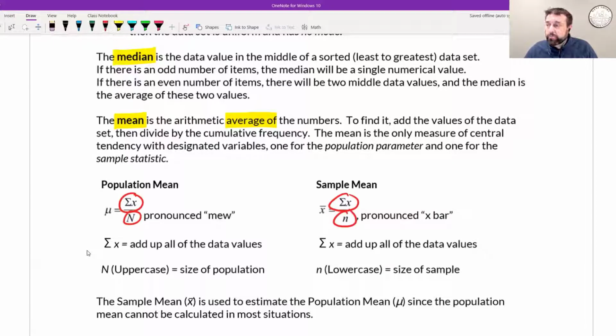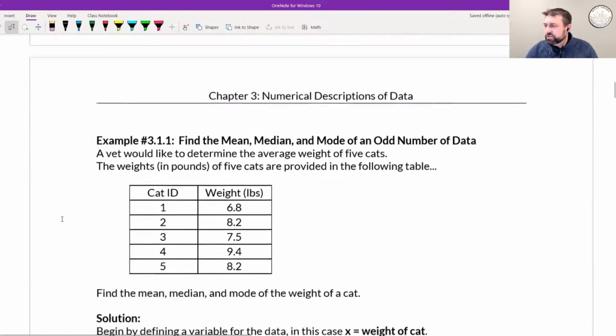Now, if you're looking for the mean of a population, which we will rarely do, then you use mu to represent the mean. Mu is the mean. And again, we won't use mu that often. Usually we'll use x because we are dealing with samples. When you're dealing with a sample, the mean is this character, pronounced x bar. It's the letter x with a bar over the top. And so you just add up all the values, you divide by how many there are, and that's how you get the mean. So let's take a look at an example.